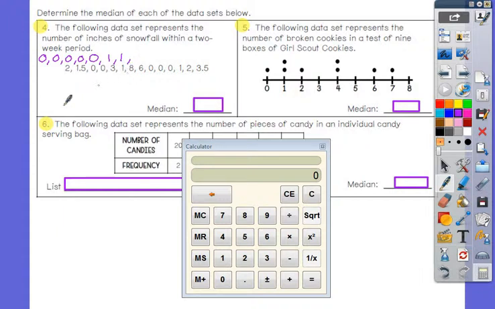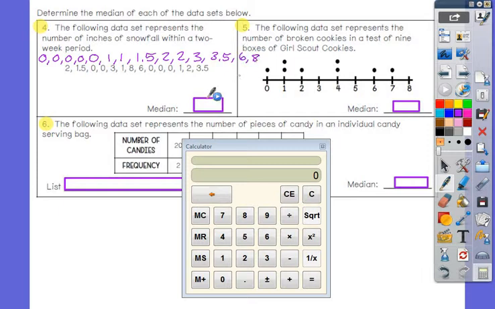So I'm going to list that twice. Then what's next? 1.5. I just got one of those, huh? Then after 1.5, 2. I got 2 of those. After 2 is a 3. Just 1. Then a 3.5. Just 1. And then 6.